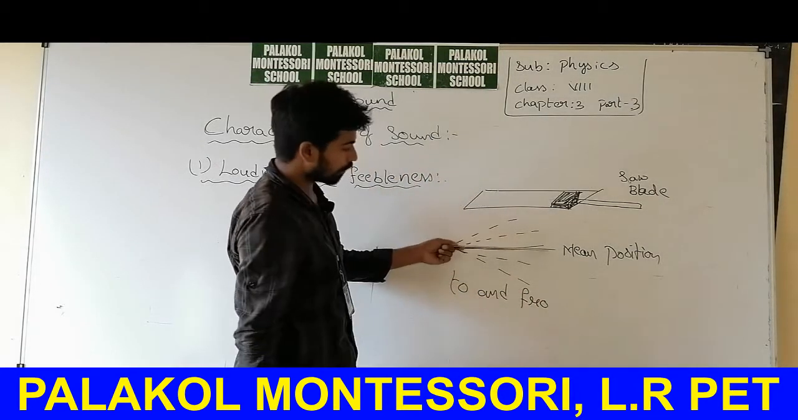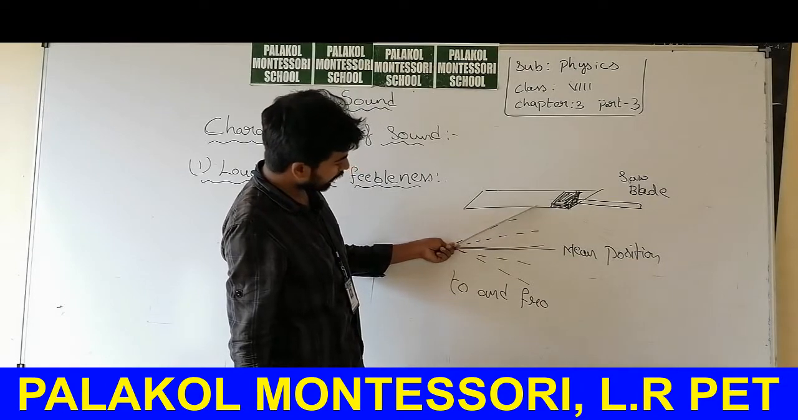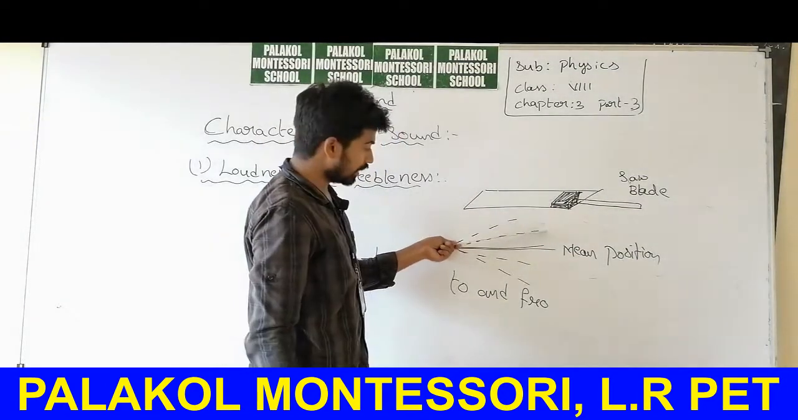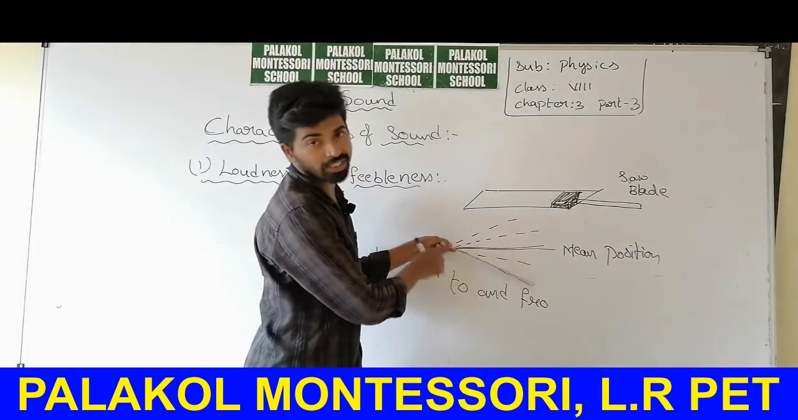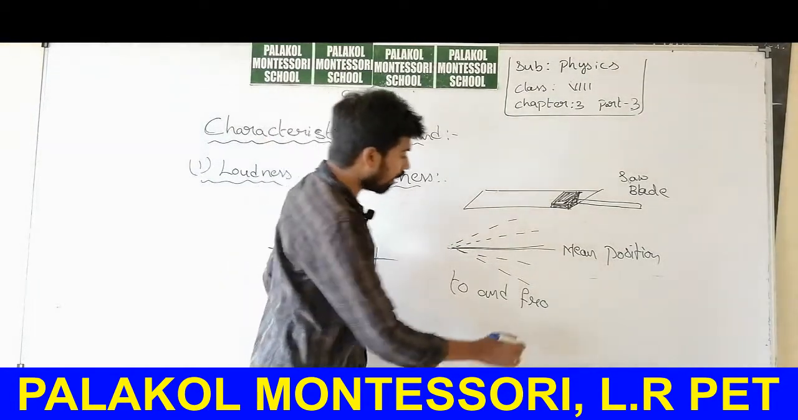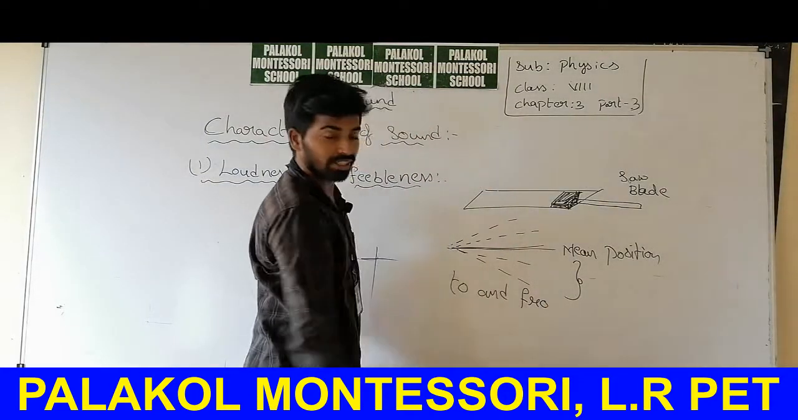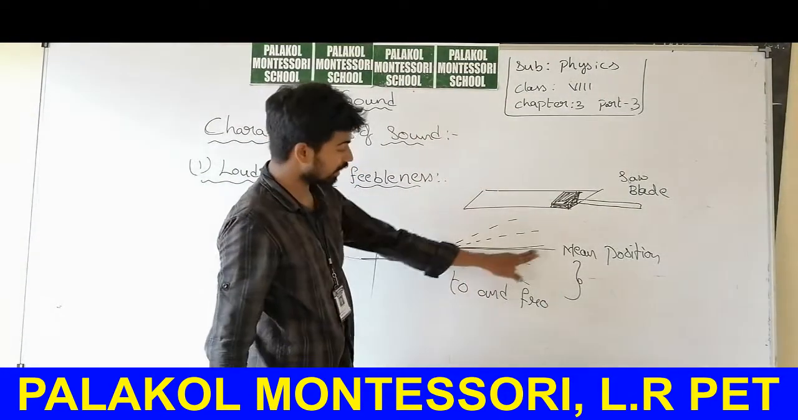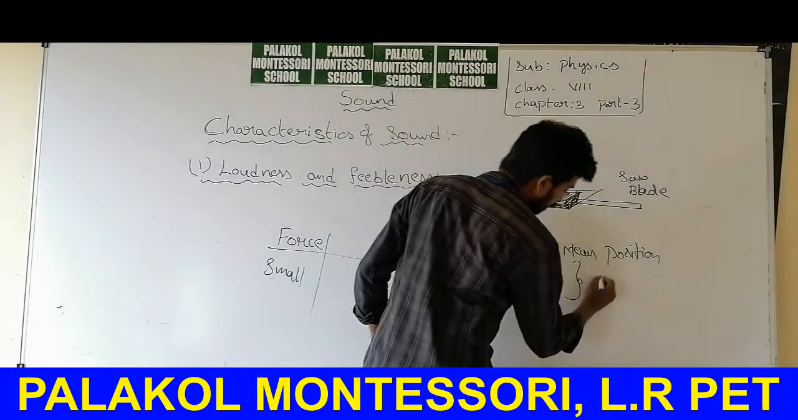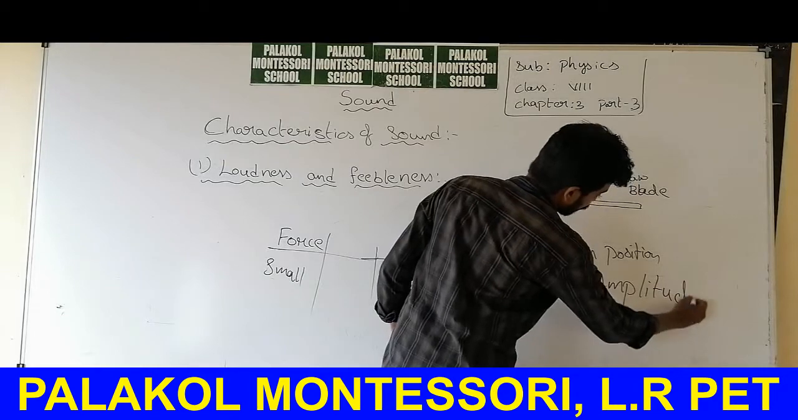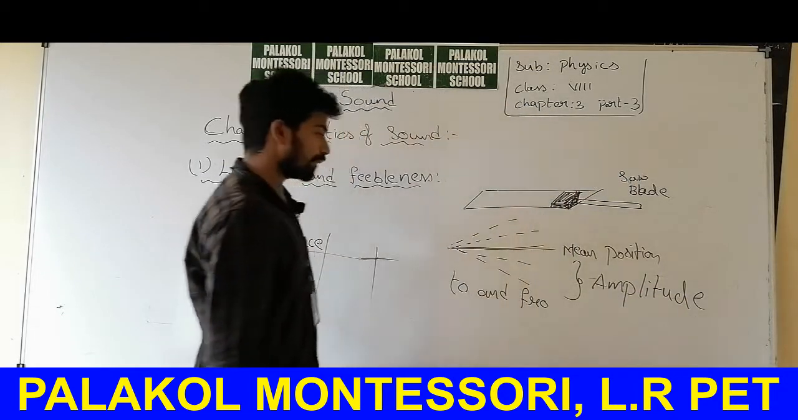So the maximum displacement of the blade is up to here, and in the downward direction it was up to here. We will call this maximum displacement the maximum distance covered. What is the maximum distance covered? It is amplitude. Maximum displacement from its mean position is called amplitude.